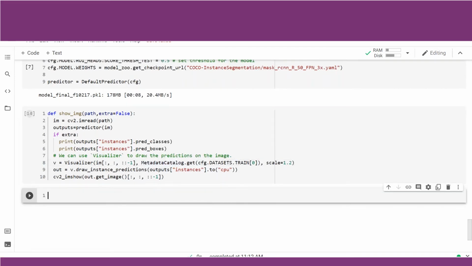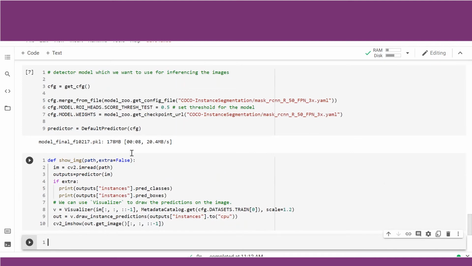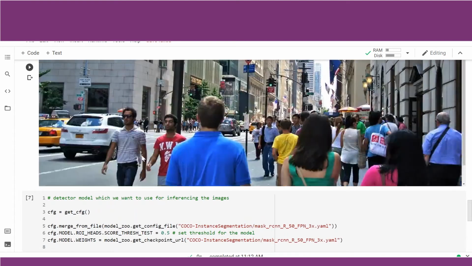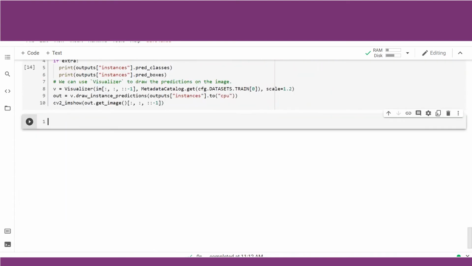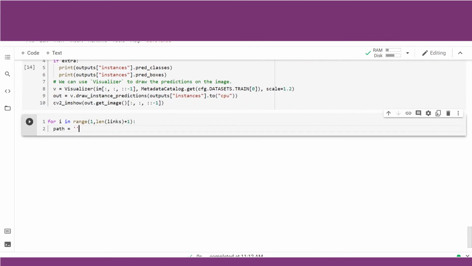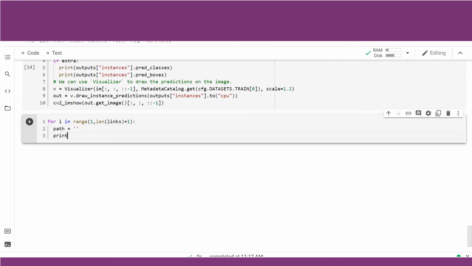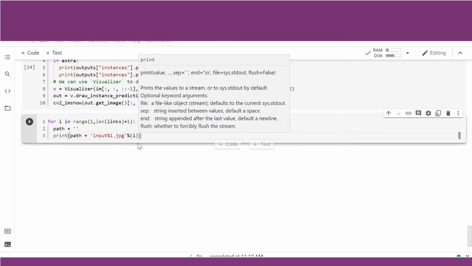Let us now use this method to inference the four images. So I will be writing a loop for that. For i in range(1, len(links)+1): the path is equal to the current path. Print the path plus the images I will be calling. They are named as input 1, 2, 3, 4.